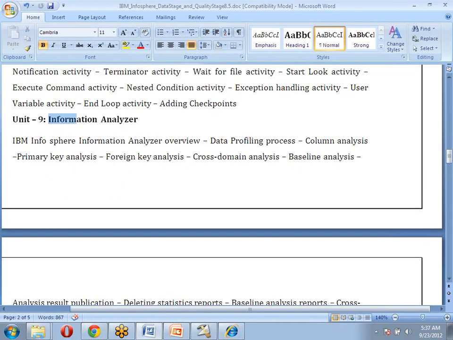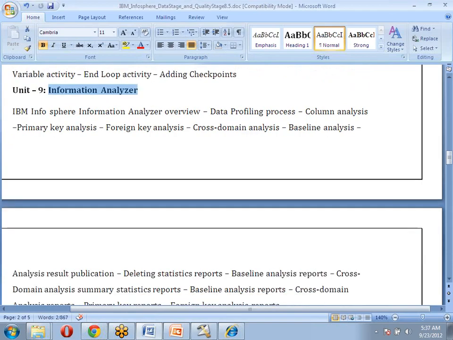And the information analyzer. What is this information analyzer? It is nothing but a kind of data profiling tool which is used to check different kinds of analysis like column analysis, primary key analysis, foreign key analysis. If you declare one column as a foreign key, is it supporting 100% foreign key features or not? If you declare one column as a primary key, is it supporting 100% uniqueness or not? Does it support 100% non-nullable data or not? Those kinds of checks we are going to do. That is about the information analyzer.